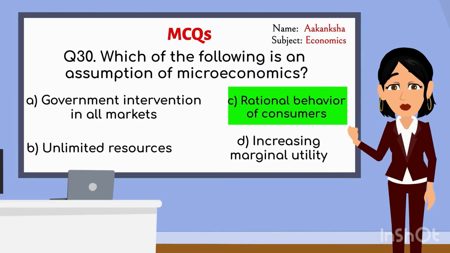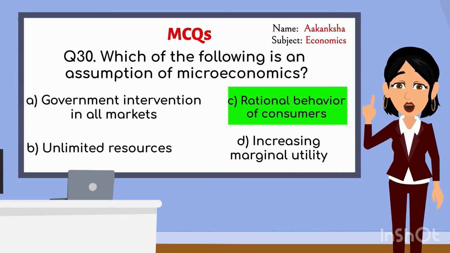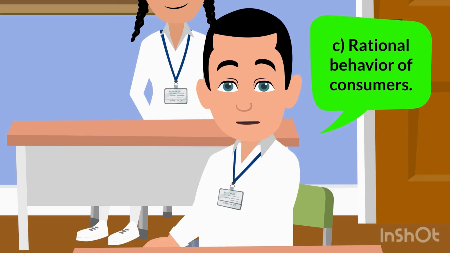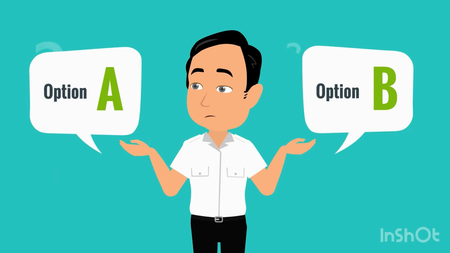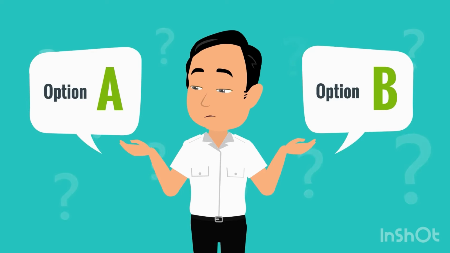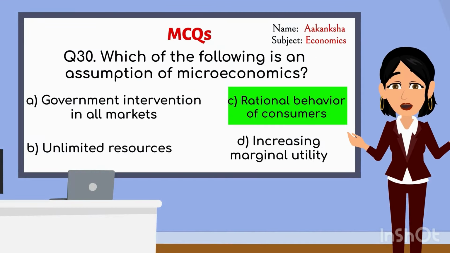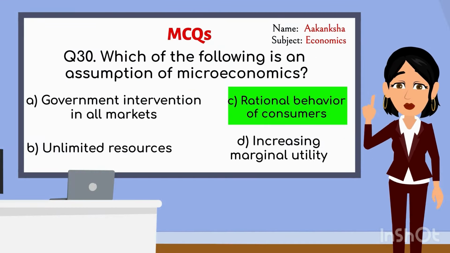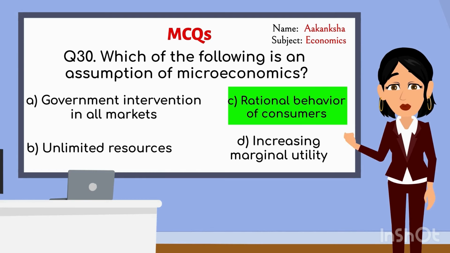Correct, Ansh. Can you explain why rational behavior of consumers is an assumption of microeconomics? It means consumers are assumed to make choices that give them the most satisfaction based on their preferences and budget. Exactly. Microeconomics assumes that consumers think logically to maximize their satisfaction. Great answer. Move to next.